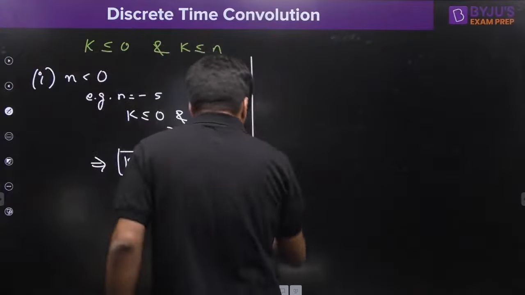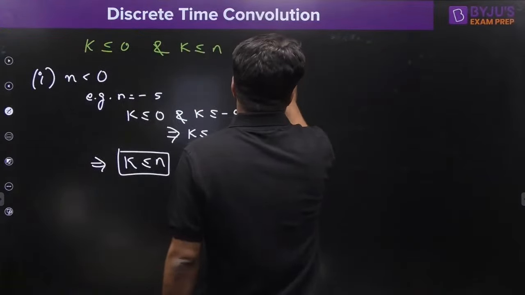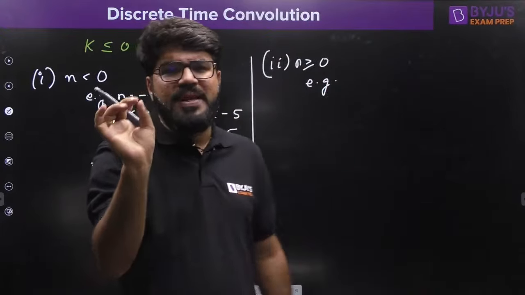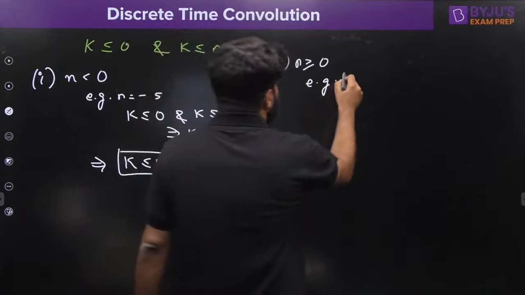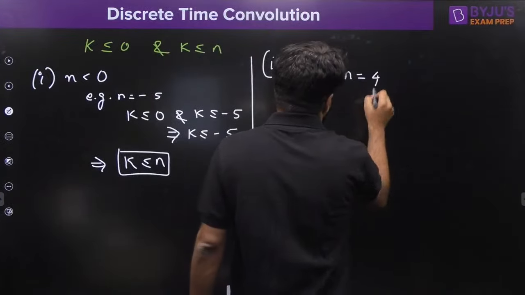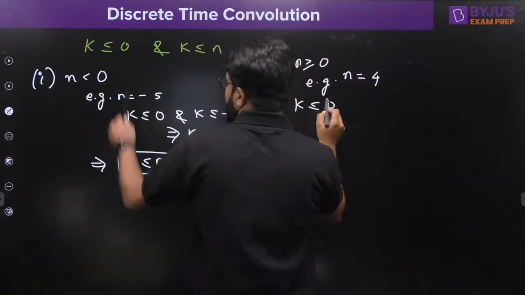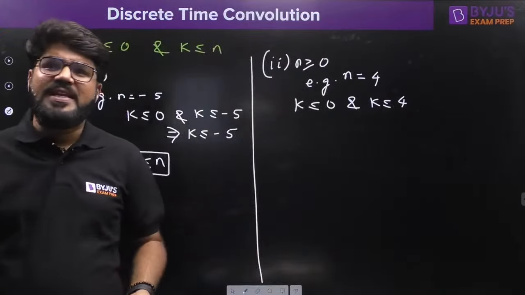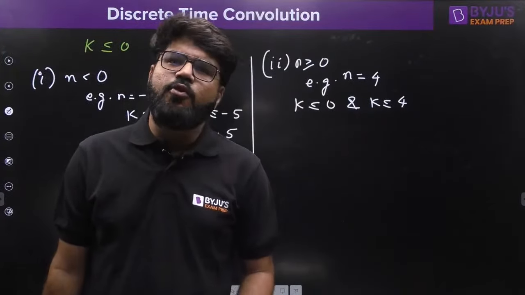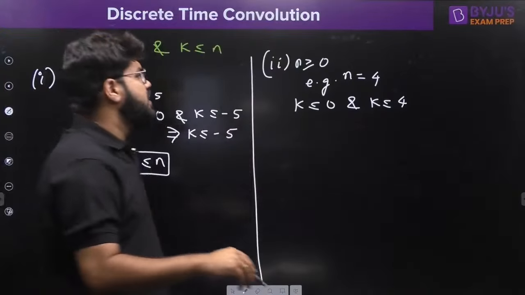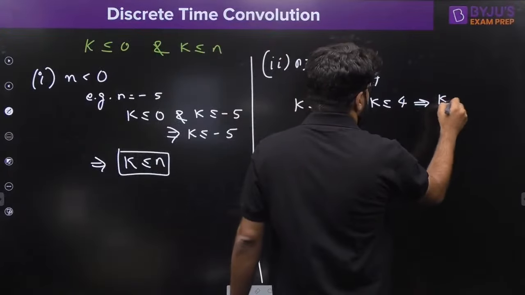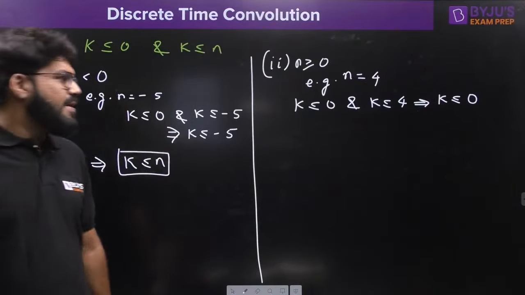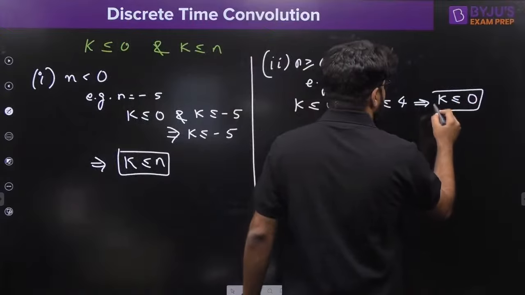Now second case, first we simplify the limits, then we write down the answer. Second case, n may be greater than or equal to 0. Understand by example, why I am putting a simple example so that it is easy for you to understand. Suppose that the value of n is equal to 4. Now k should be less than or equal to 0 and k should be less than or equal to 4. Now tell me, k should be less than what? Less than 0, also less than 4. So eventually it should be less than 0. That is the limits that is coming up.